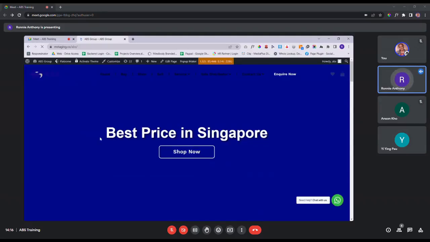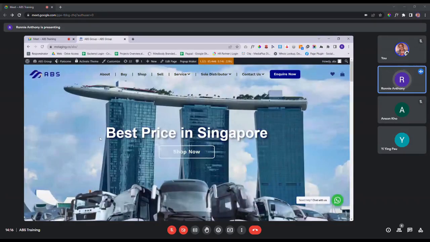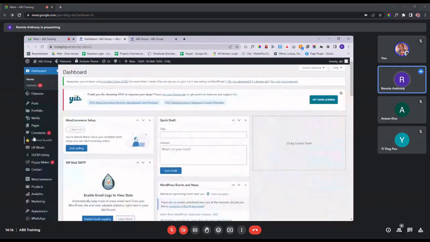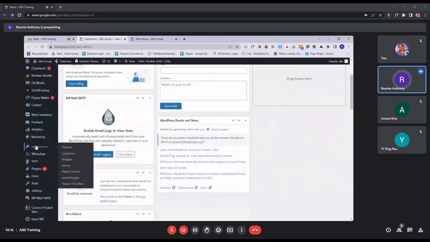So for this one, we need to go back to the dashboard page that we saw earlier. To do that, again, you hover your mouse to this ABS group text and click on this dashboard button. For this sake, I will open up another tab so that we can see it side by side, the back end as well as the front end. So for you to access the menu header over here, you need to look for the appearance portion right here and then click on menus.